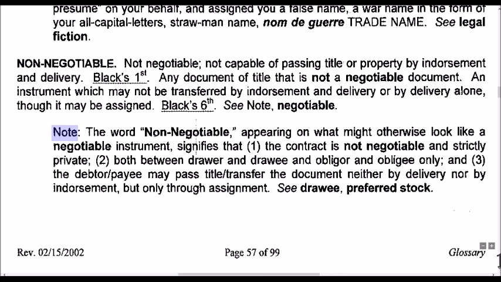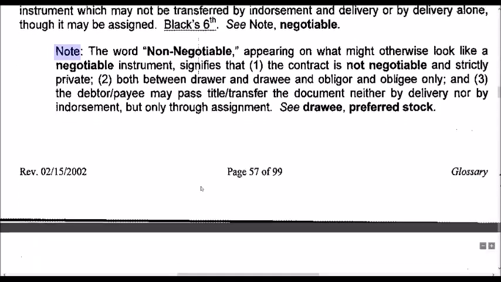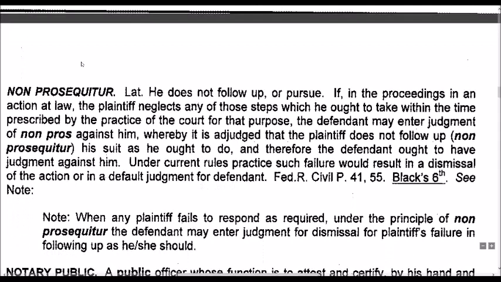Note, the word non-negotiable appearing on what might otherwise look like a negotiable instrument signifies that 1. The contract is not negotiable and strictly private. 2. Both between drawer and drawee and obligor and obligee only. And 3. The debtor payee may pass title or transfer the document neither by delivery nor by endorsement, but only through assignment. See drawing preferred stock.